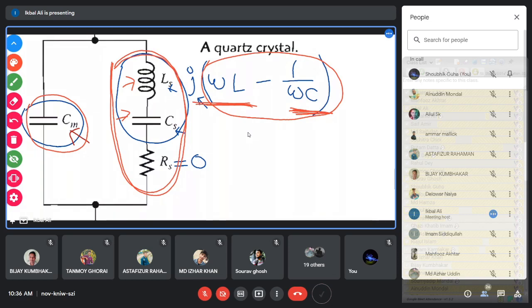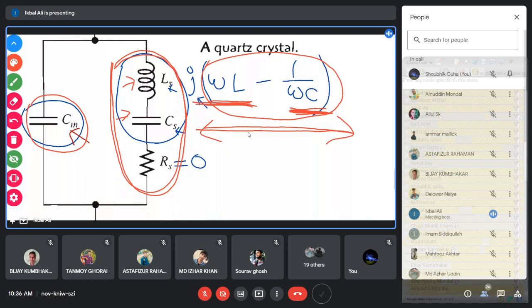If this omega L is less than 1 by omega C, then what will happen? The total impedance of this series L and C will become minus J, because 1 by omega C is larger than omega L. Then this series LC will act as an equivalent capacitance. But if it acts as the equivalent capacitance, then there will be no resonance.